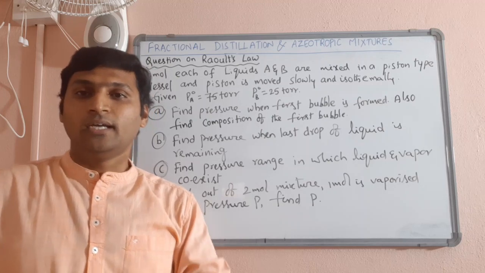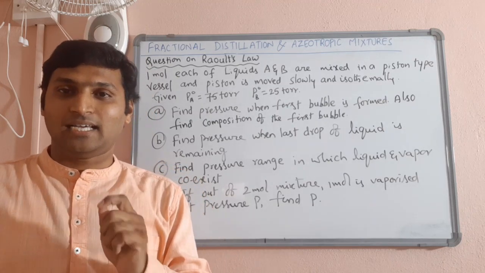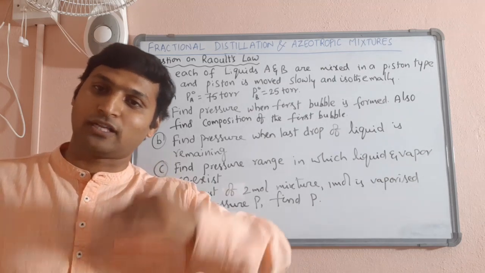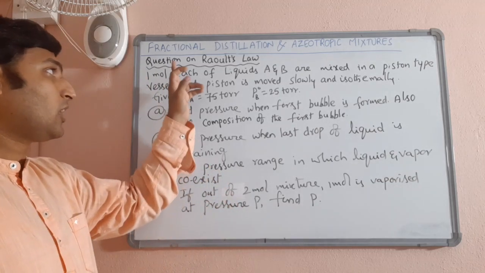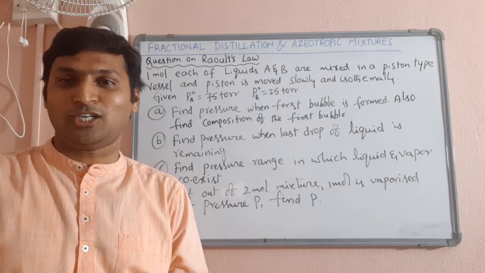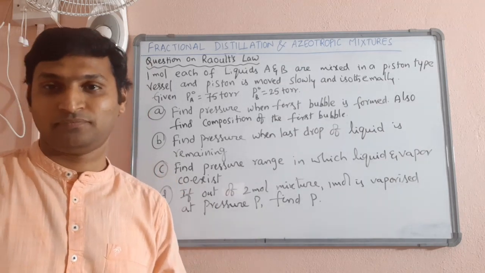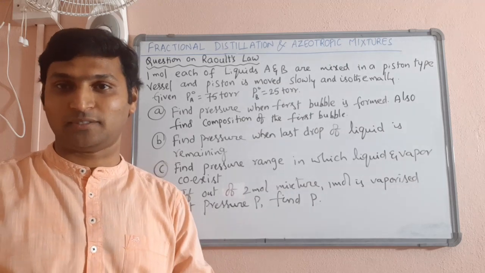Now, in order to understand fractional distillation and further azeotropic mixtures, I have taken up a question on Raoult's law. Why do we have to solve a question to understand a concept? Don't worry, eventually you will understand what I am trying to say here.